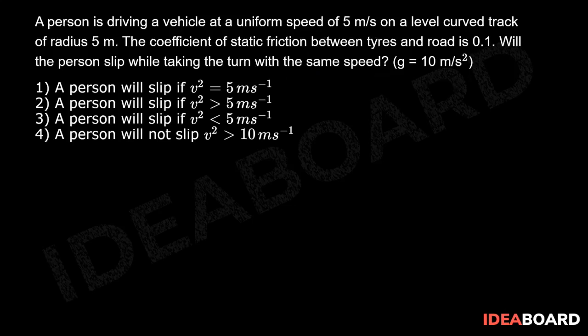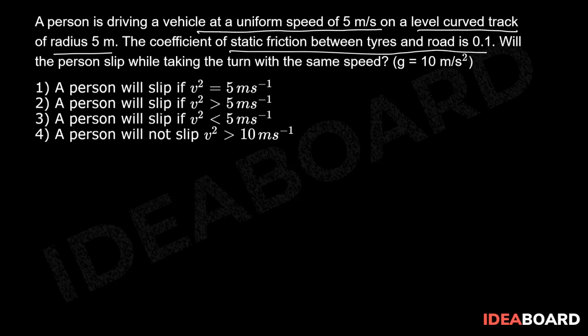According to the problem, the vehicle is moving with a uniform speed of 5 meter per second on a level curved track of radius 5 meter. The coefficient of static friction between the tires and road is given as 0.1.